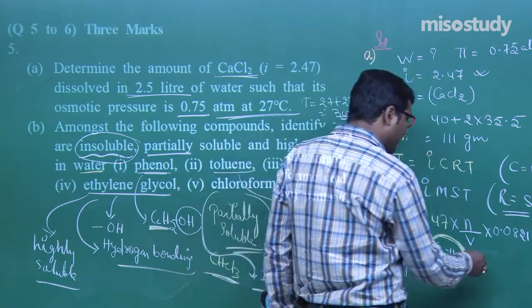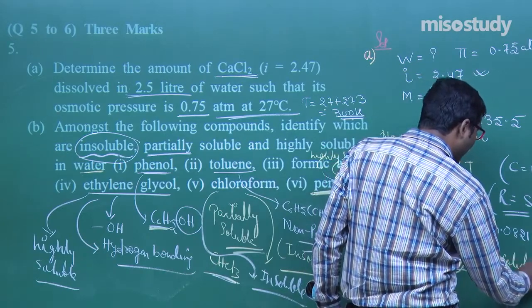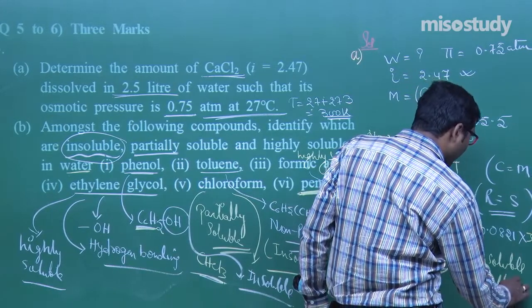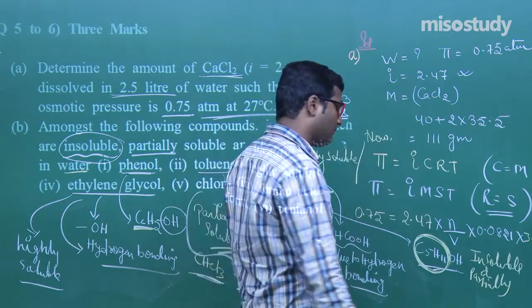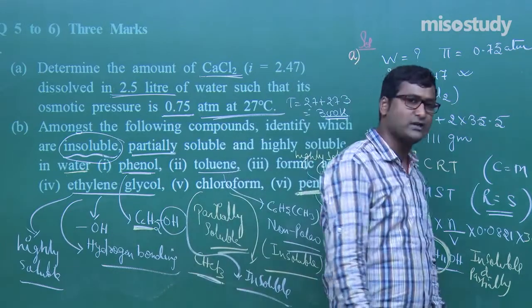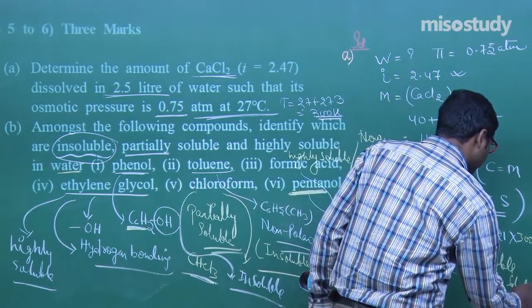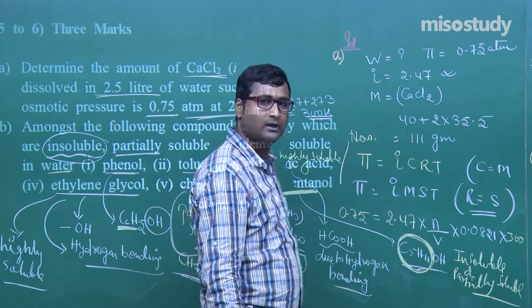Again I am repeating, you can write here insoluble, and you can also write partially soluble. Because if I talk about C2H5OH, due to the less bulky hydrocarbon group, C2H5OH is soluble in water. So in this case, it's better to write partially soluble or insoluble. Clear, my friend?